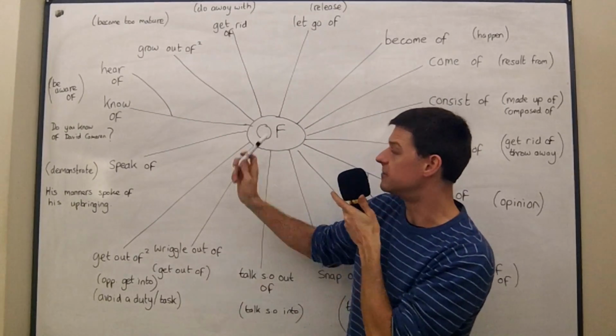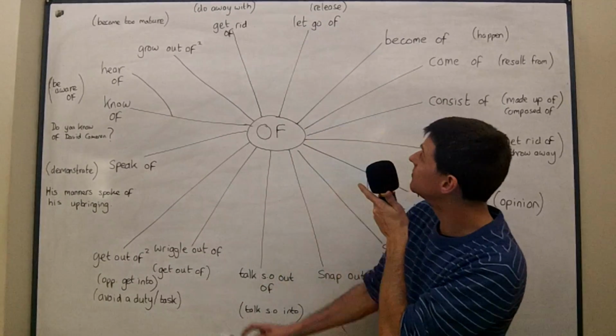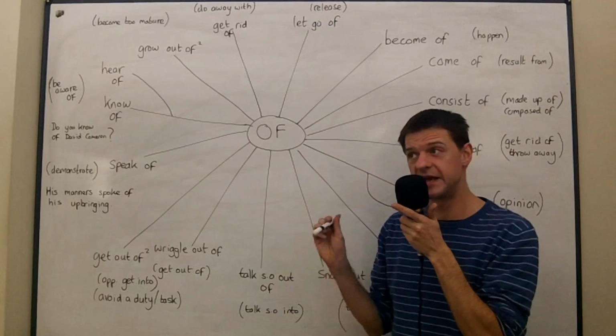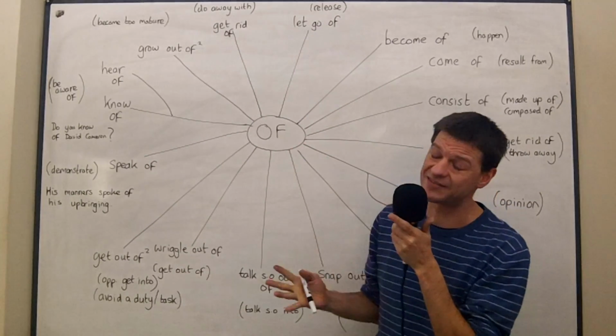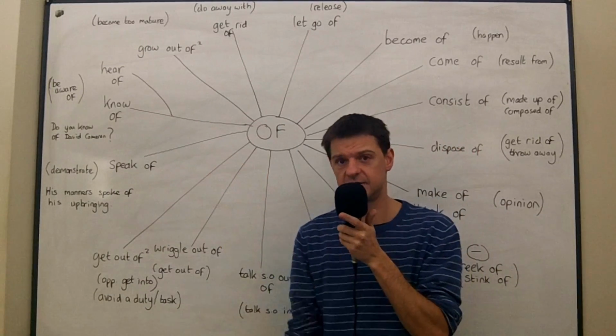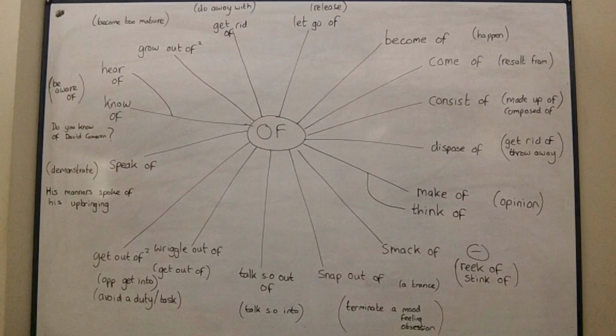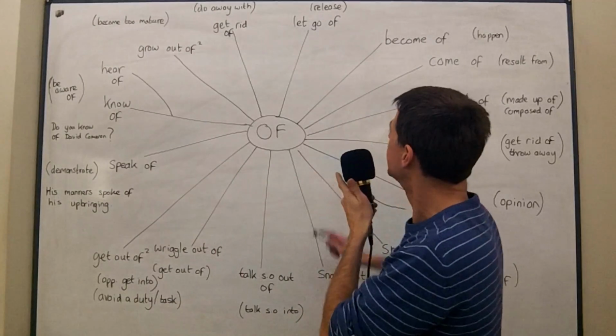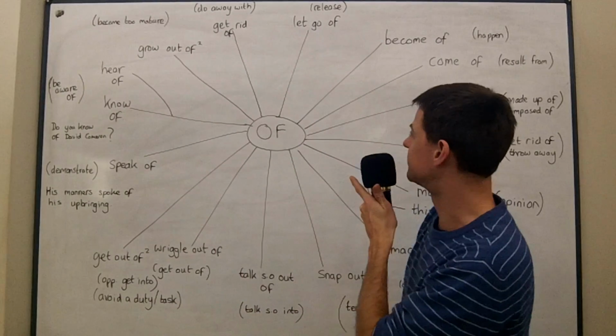Today it's phrasal verbs with of. So let's start with let go of. Let go of is quite a good one, quite an easy one. If I let go of something, I just release it. So I drop my pen, I let go of my pen, and I have to pick it up again. Let go of just means to release in some kind of way.